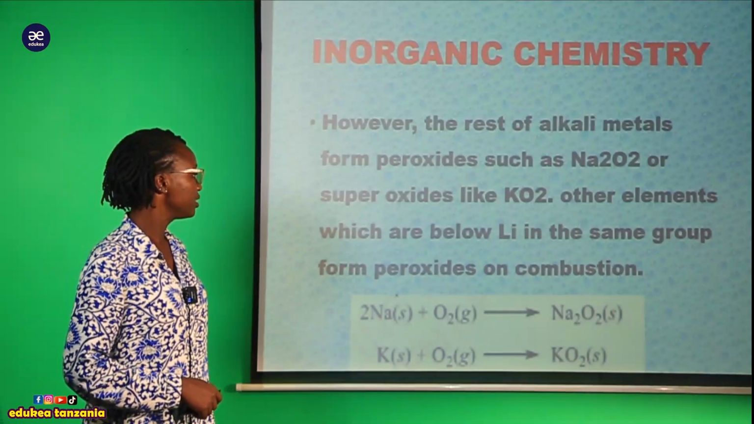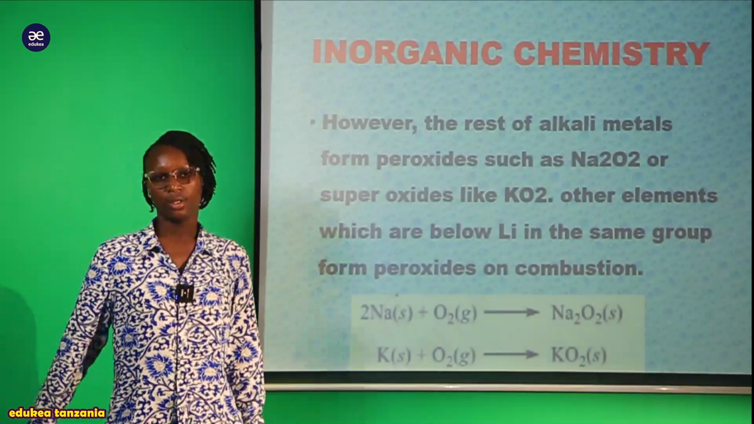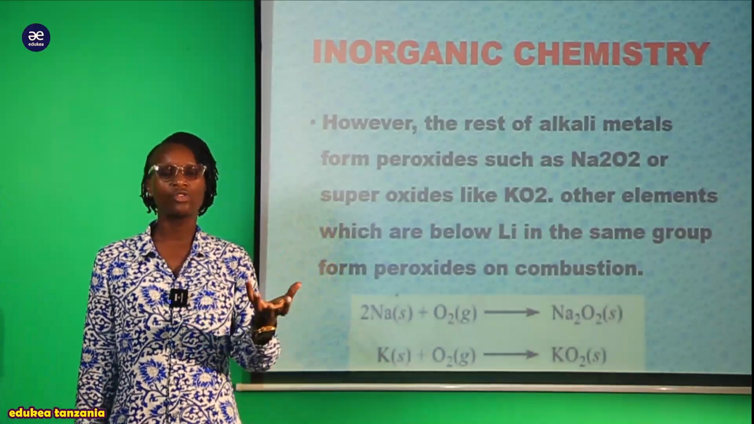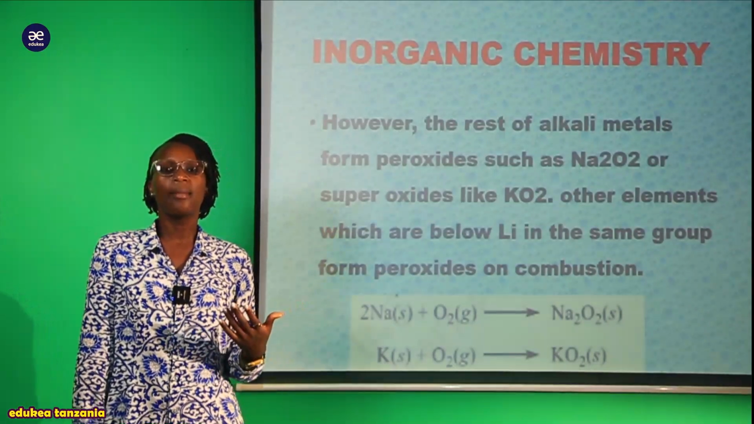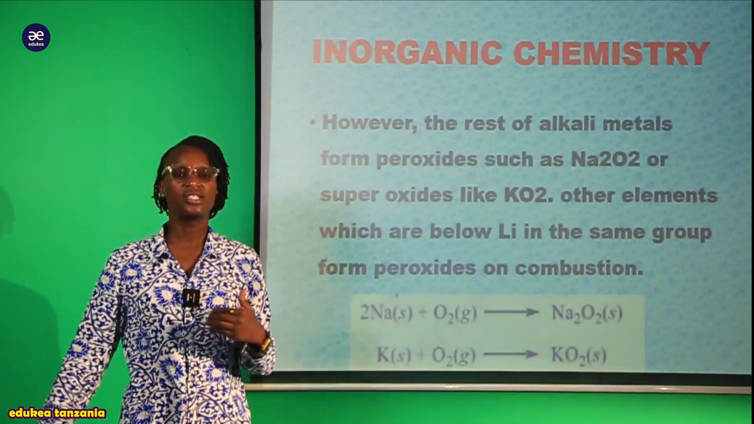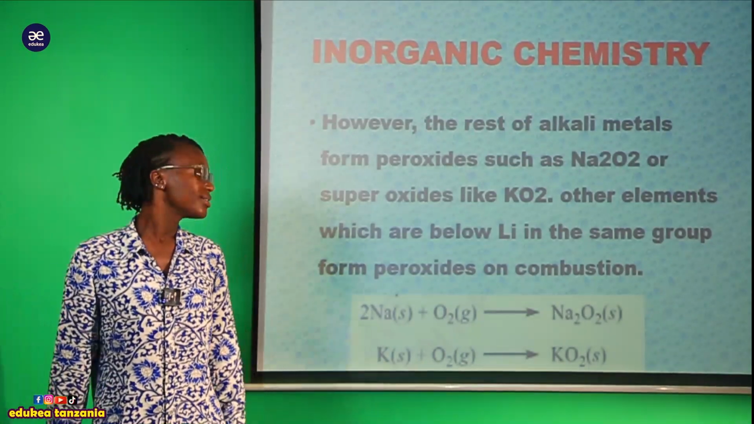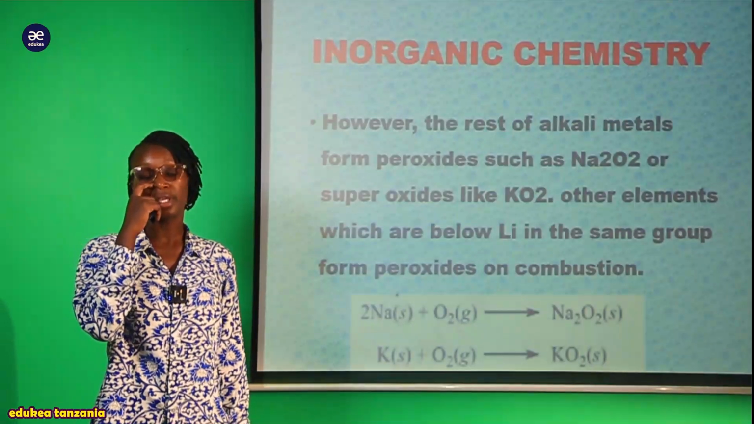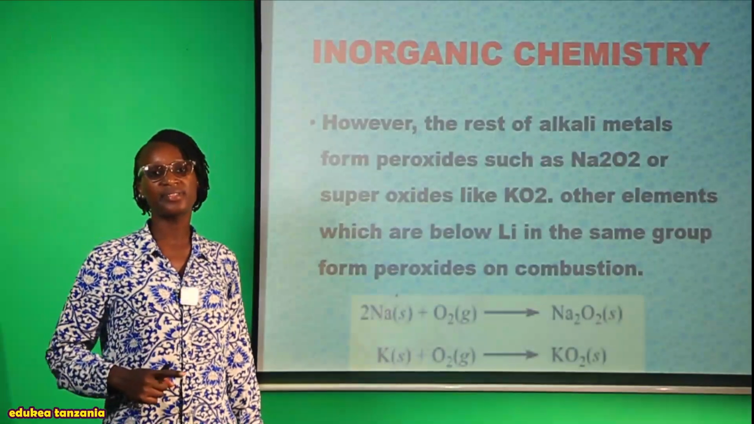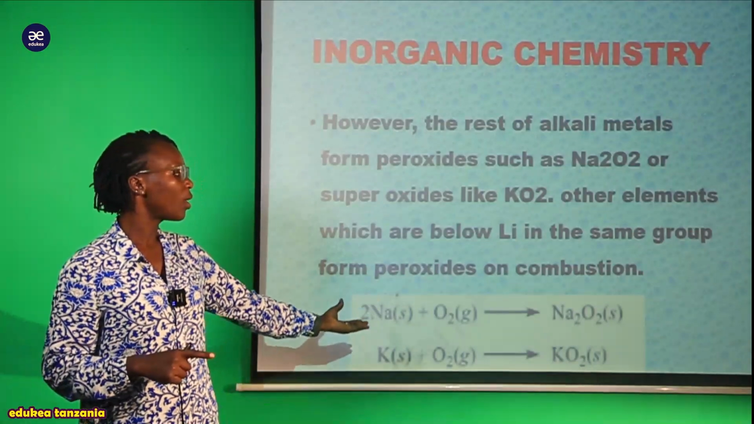So anasema other elements which are below lithium in the same group form peroxide on combustion. Sasa utakuja kuona kwamba lithium ndio yupo juu kabisa kule. Sasa yeye akishareact anatoa majibu yake tofauti na wenzake. Lakini utaona members wengine wote waliobakia, ina maana members below lithium, anasema kwamba they tend to form peroxide, they tend to form superoxide and so forth. So these are the reactions. Kwa hiyo tunapokuja kwenye issue of combustion, ndio maana tunasema kwamba lithium displays different chemical properties from its members of group 1A. Hii ndo ya kwanza, reason ya kwanza.